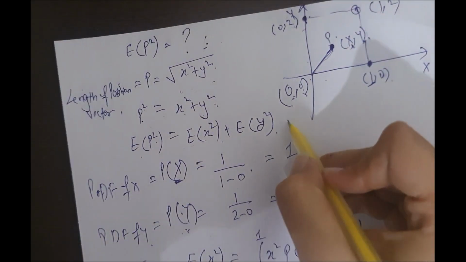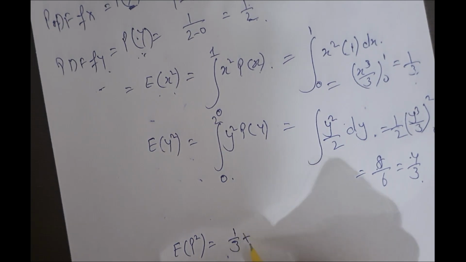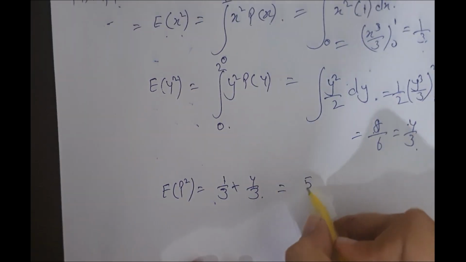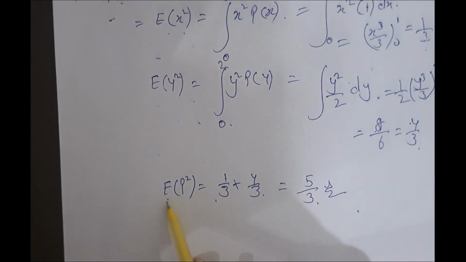Now put it here. E of x square is this. So this comes out to be the answer. Here the expected value of P square comes out to be 5 by 3.